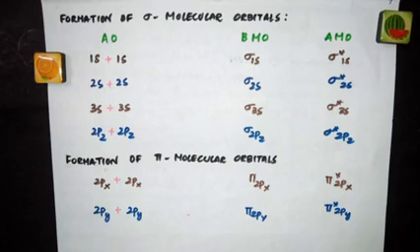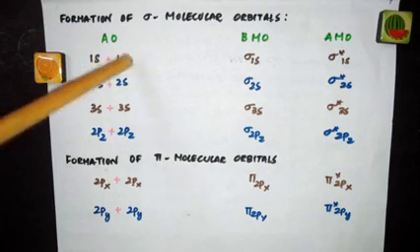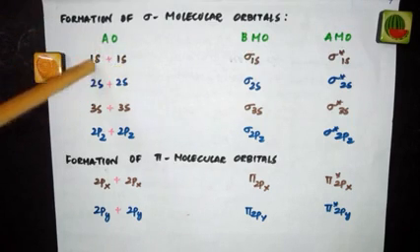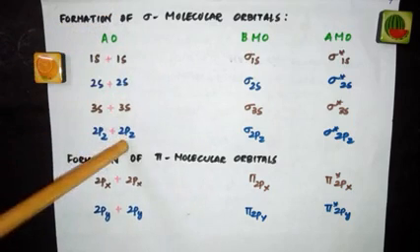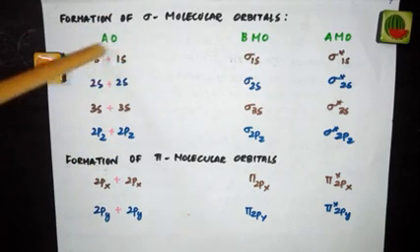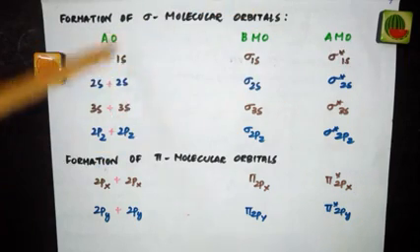So now let's see how sigma and pi molecular orbitals are formed from atomic orbitals. We know the number of atomic orbitals undergoing combination will give you that many molecular orbitals. Now if 1s and 1s atomic orbitals, this is from one atom, this is from another atom, are undergoing combination, they are bonding together to give you a molecule.